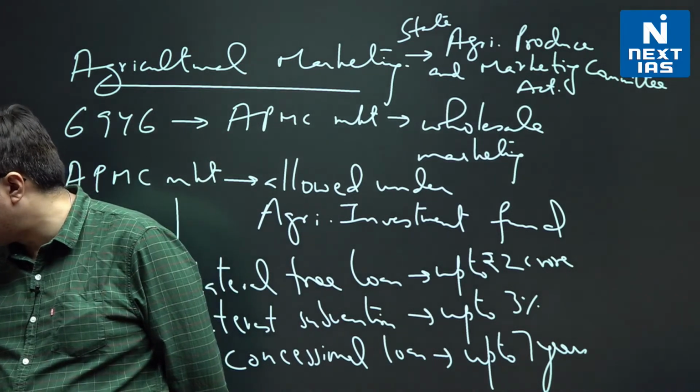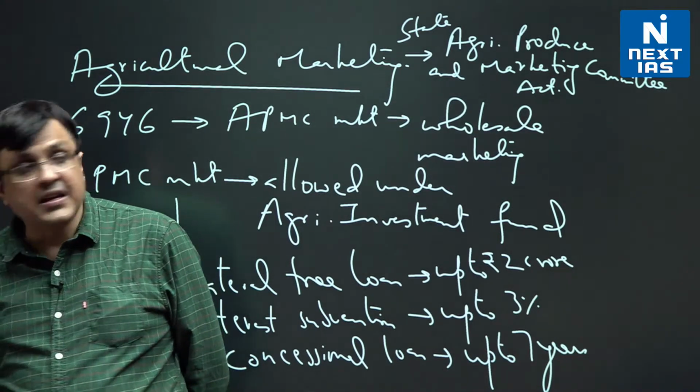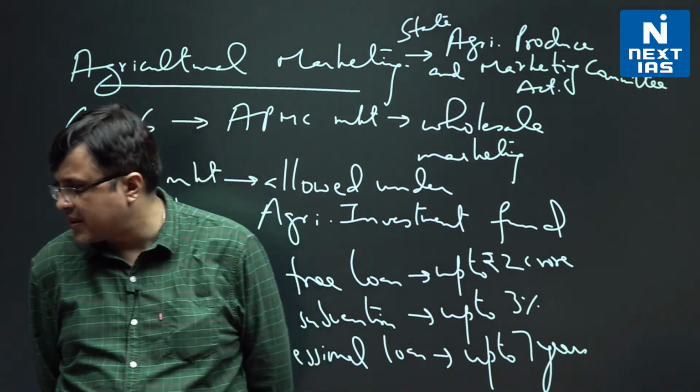Concessional loan is loan with lesser interest rate, Naveen. MSP advisory body is CACP. I hope it is visible to you now. Committee on Agricultural Cost and Pricing.